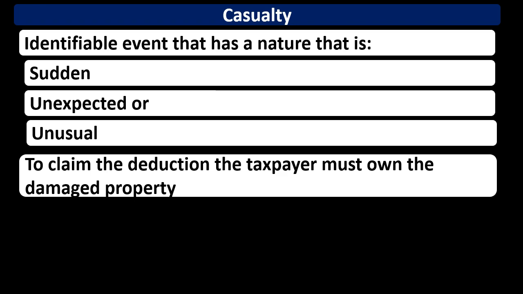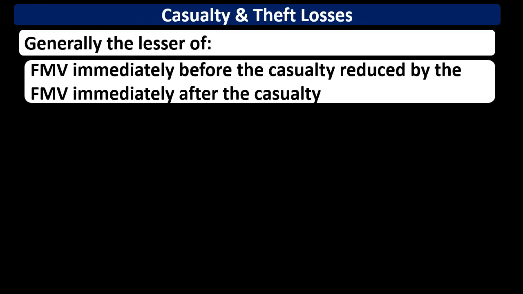And to claim the deduction, the taxpayer must be the owner of the damaged property. The amount of the casualty loss will generally be the lesser of the fair market value immediately before the casualty reduced by the fair market value immediately after. In other words, if we're trying to determine what the actual loss was, we've got to say, okay, what was it worth before whatever happened? If there's a hurricane or something, what was the value of the property before? And then we say, okay, it's still worth something afterwards. We can at least scrap it probably.